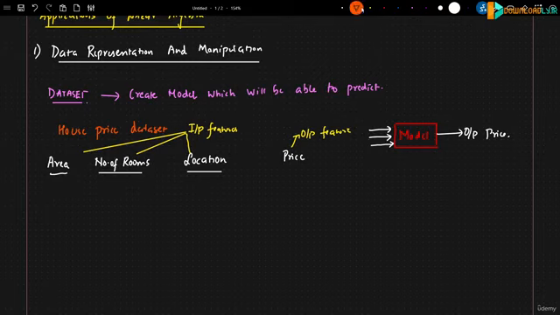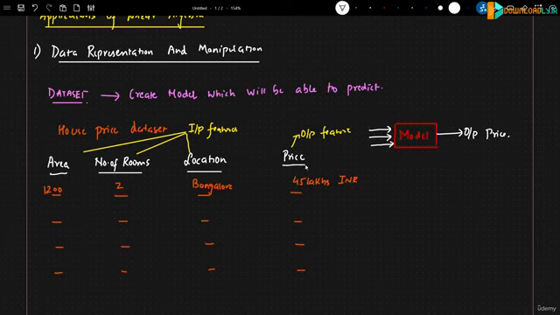Now I will have different values over here, and let's say this is my entire data set. Let's say it has somewhere around 10,000 records. Some of the values will be like, let's say the size of the house is 1200 square feet, there are 2 rooms, and the location is Bangalore. And because of this, let's say the price is somewhere around 45 lakhs INR. So these are my input features, and based on this, we need to predict the price of the house.